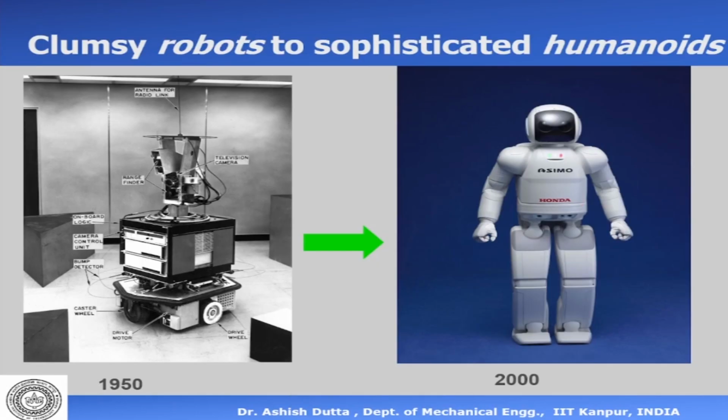From 1950 to about 2000, and today about 2024, this has come a very, very long way. In 1950 we had a very simple robot which was moving around doing something, avoiding obstacles. But today we have robots like this, biped robots, which are intelligent in a way that they have computer vision, force torque sensors, they can sense the environment, they have speech recognition. Sometimes they can decide and take autonomous decisions. So in just 50 years, going from here to here is a big leap.